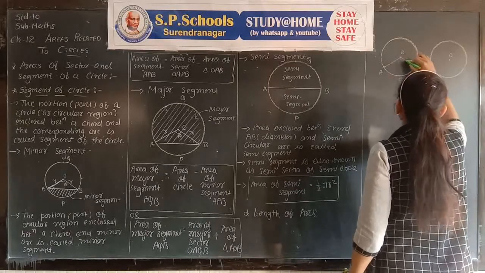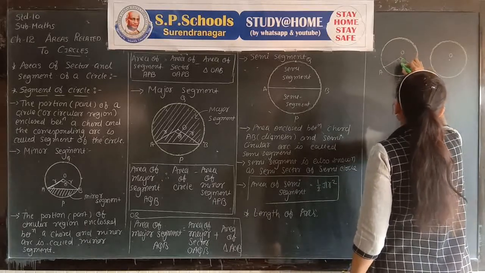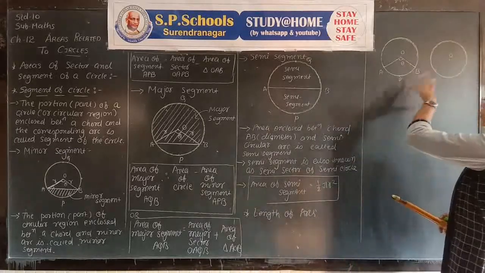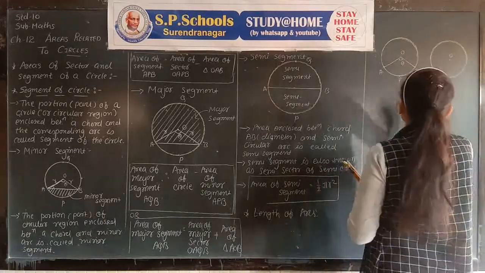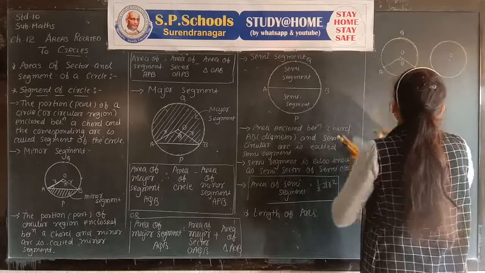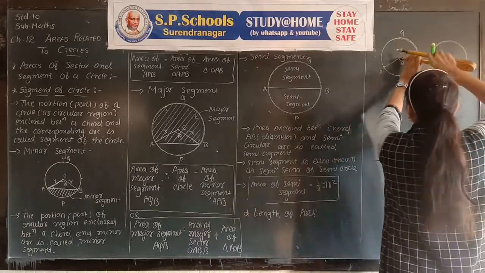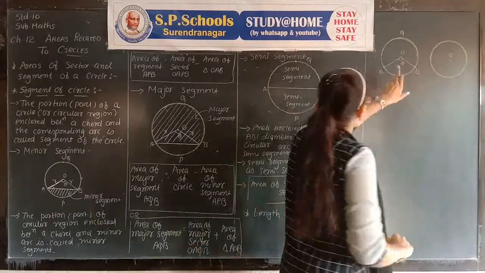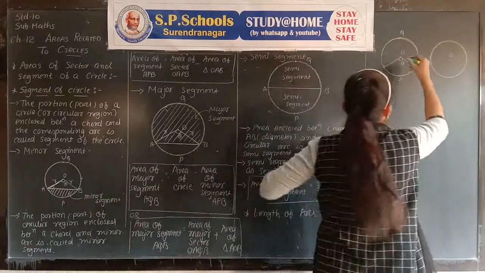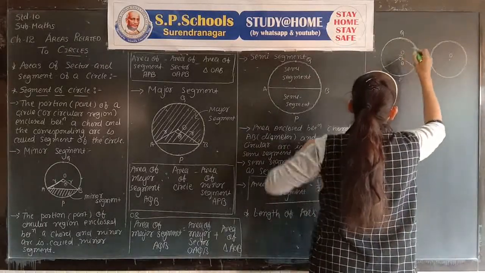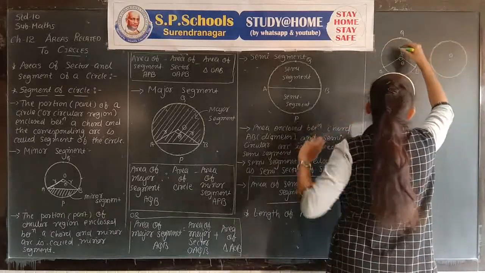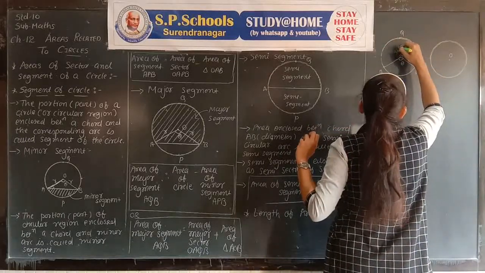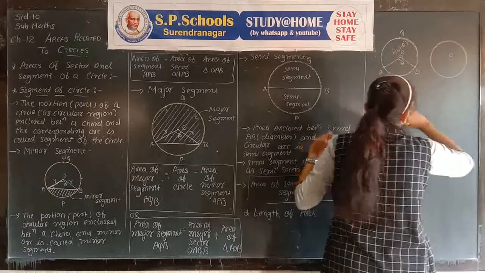Angle AOB is theta, made by minor arc APB. AQB is called the major arc. Here we know AOB is theta, so we are able to find the reflex angle, 360 minus theta.